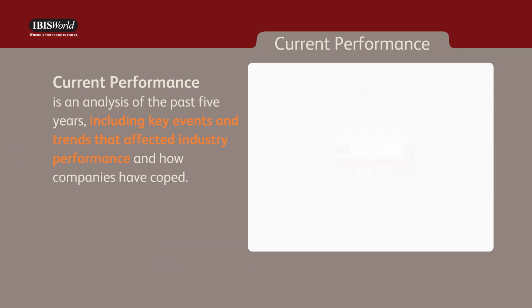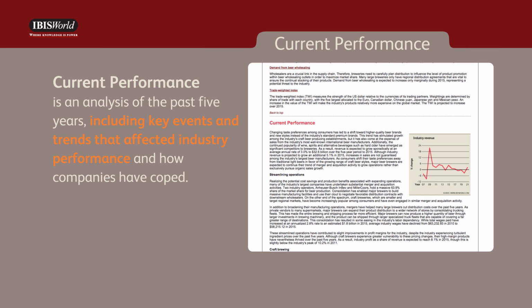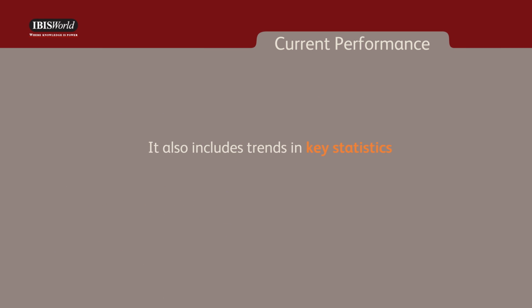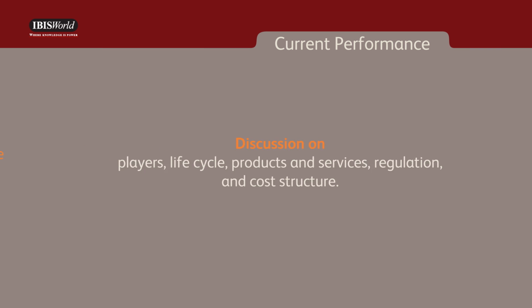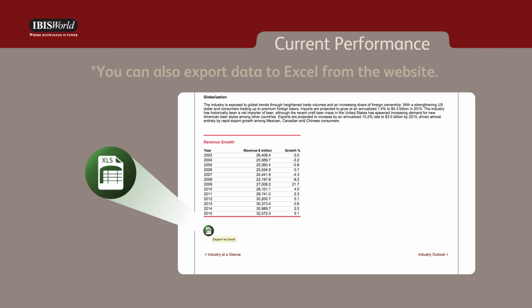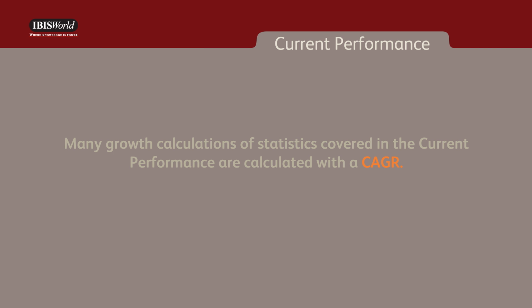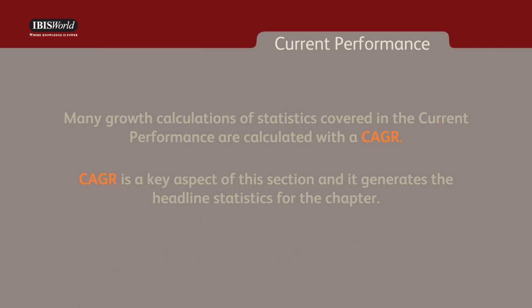Current Performance is an analysis of the past 5 years, including key events and trends that affected industry performance and how companies have coped. It also includes trends in key statistics, such as revenue and profit, discussion of influence of KEDs on performance, and discussion on players, life cycle, products and services, regulation, and cost structure. You can also export data to Excel from the website. Many growth calculations of statistics covered in the current performance are calculated with a CAGR. CAGR is a key aspect of this section, and it generates the headline statistics for the chapter.